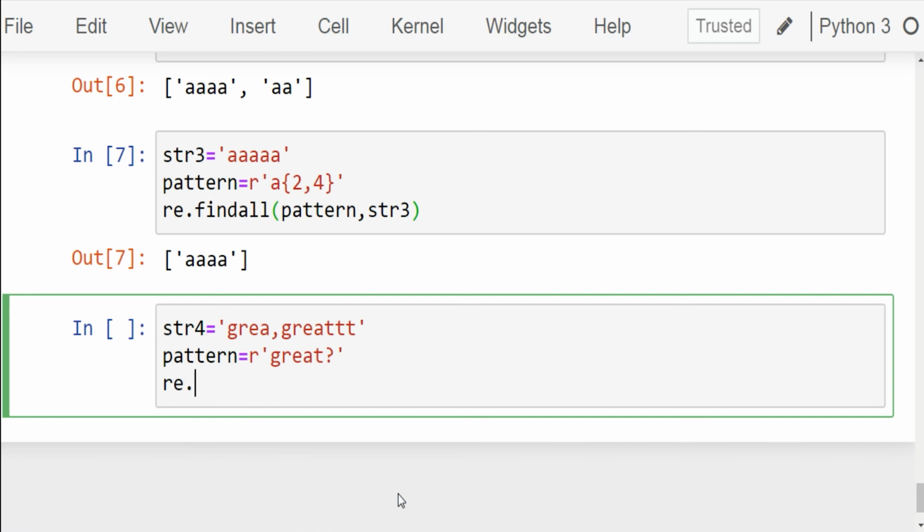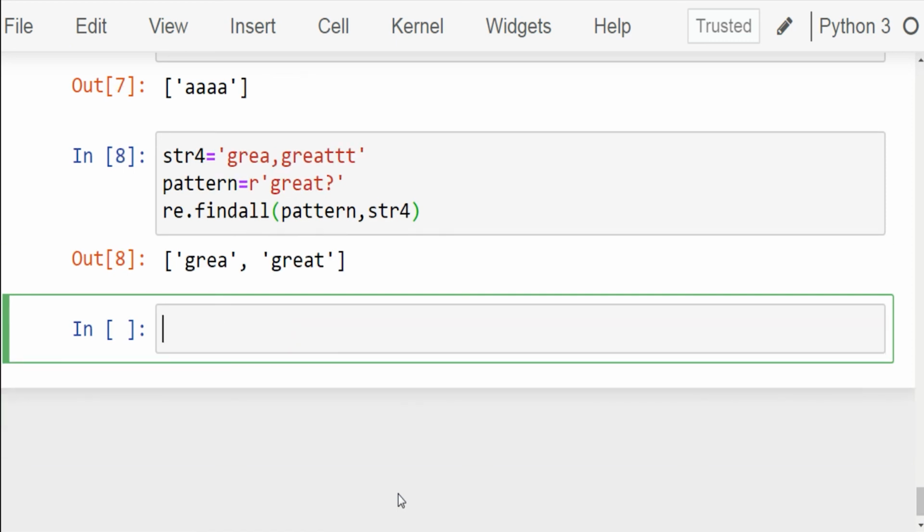Write re.findall and within parenthesis pattern, str4. Run the cell. See that the output contains two words, GREA and GREAT. This is because the question mark quantifier is a non-greedy quantifier which matches either 0 or 1 occurrence of the immediately preceding regex, and here it is T.